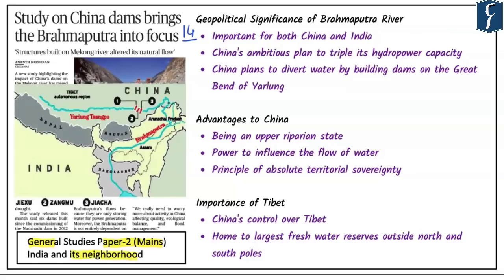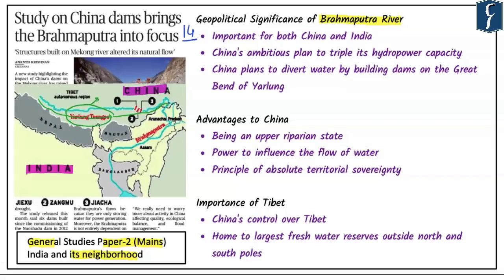Now, there is a huge geopolitical significance of the Brahmaputra as a river. And for this, we need to understand the map. You can see here, India is being highlighted. At the same time, to the north of India, there is China. This particular river, which flows parallel to Nepal, then Sikkim, then Bhutan, and ultimately enters through the Great Bend of Yarlung into India, is called the Brahmaputra, and is called Yarlung Tsangpo in China.